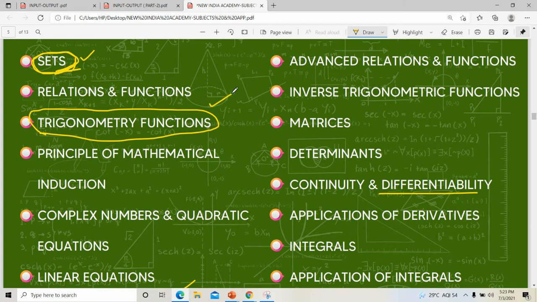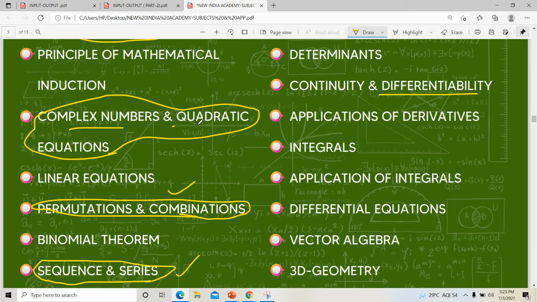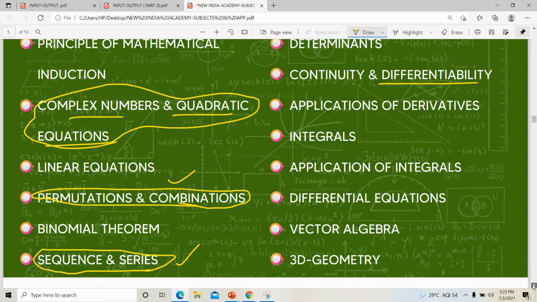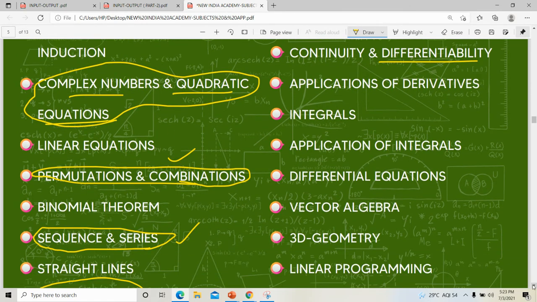Then trigonometric functions. Then coming to quadratic equation and complex numbers. Complex numbers will be asked in RRB and SSC. It may be needed. Quadratic equation is everywhere. In every exam, it will be there, either in bank or SSC or anything.